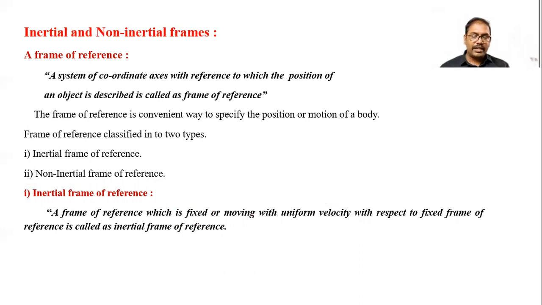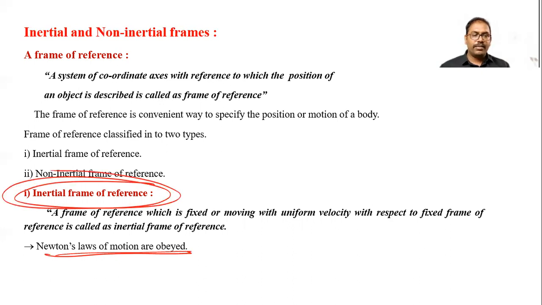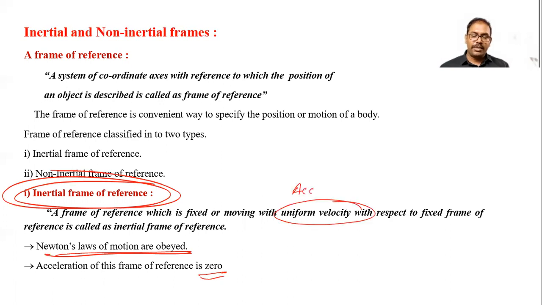In this frame of reference, all Newton's laws of motion are obeyed: first law, second law, third law, all the laws of motion are obeyed in an inertial frame of reference. Next, the acceleration of this frame of reference is zero, since uniform velocity means zero acceleration.